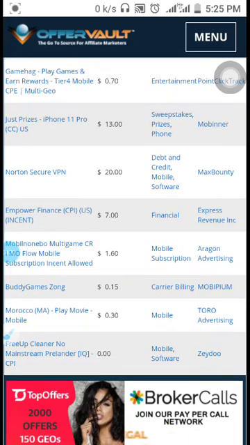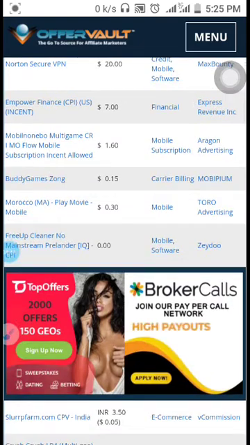Empower Finance CPI, that's a cost per install. United States of America, instant is $7 USD, that's $7 United States dollars. Booty Games Zone, $0.15. Morocco MA, play movies, $0.00. So these are pretty much all the mobile offers that you can find. And then when you click on the mobile offers, I want to show you something.